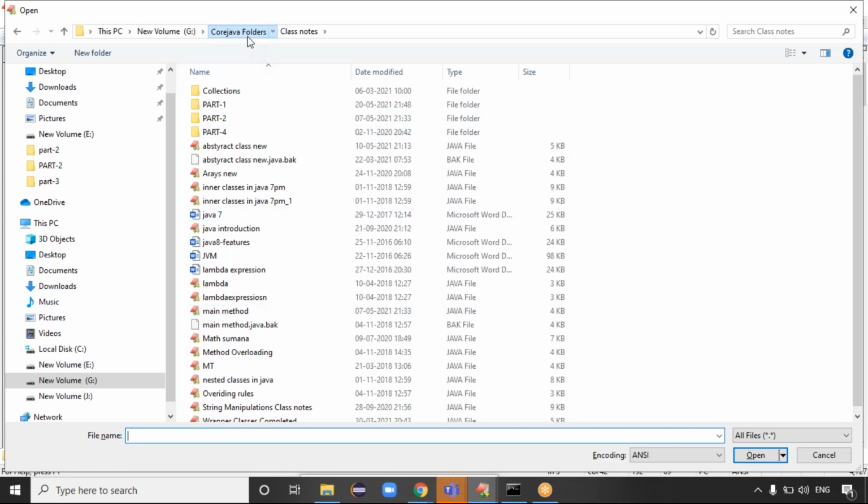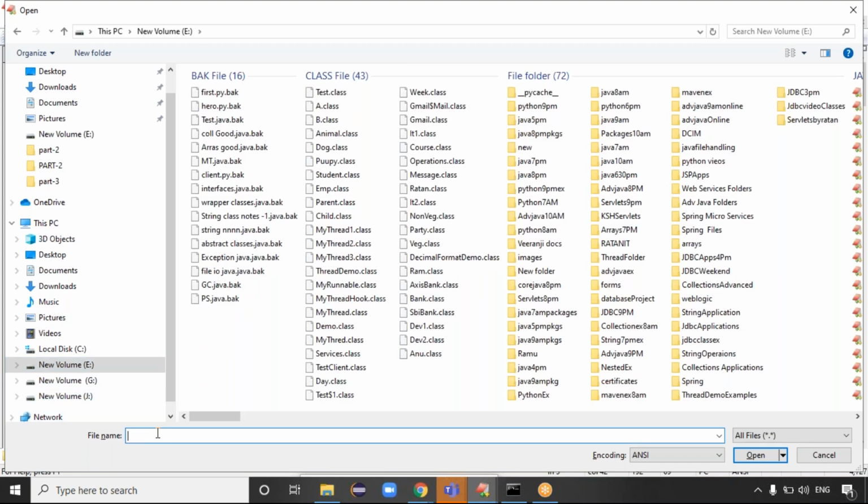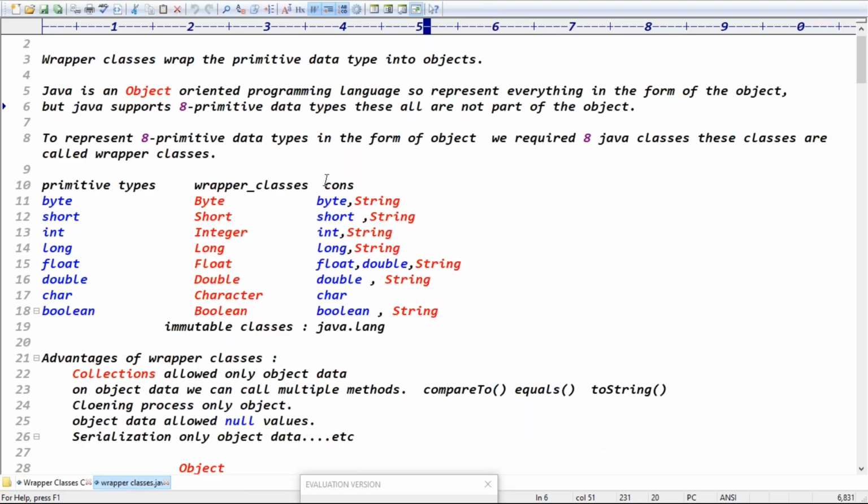These are the primitive data types, guys, basically. But I want to represent everything in the form of the object format. Why are we representing the primitives in the form of objects? The reason is, in the collection framework at the project level, everything we have to store in the form of objects only. So we have to represent these eight primitives in the form of objects.